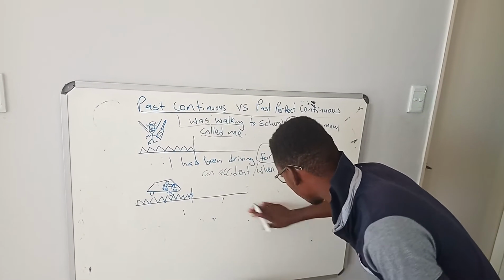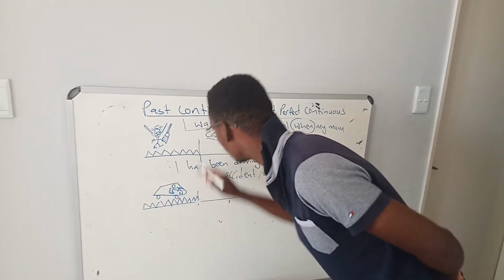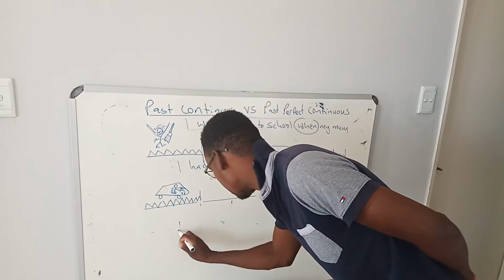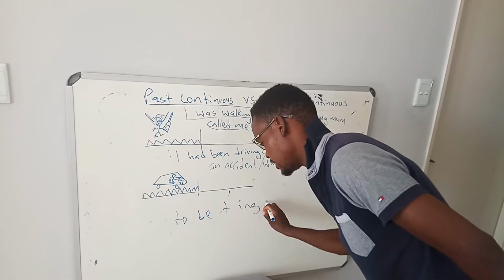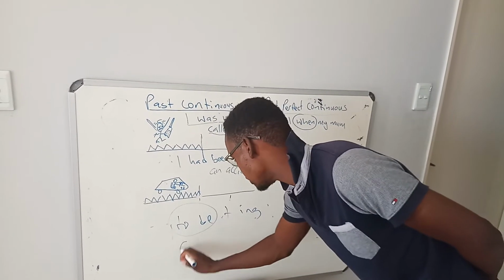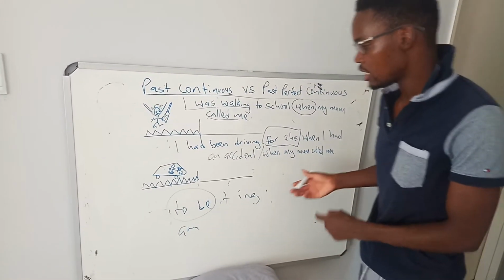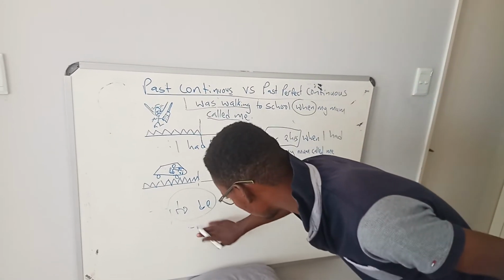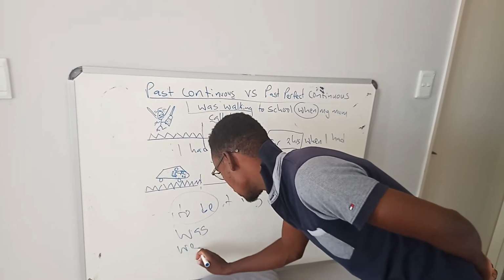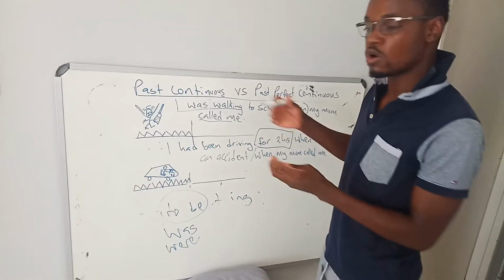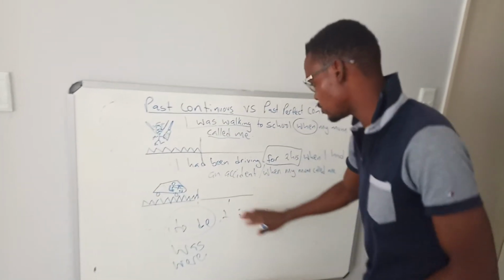Here I want to explain how you form these two tenses. Okay, so in past continuous, we've got the verb to be plus ing. Okay, when we say the verb to be, it means you can conjugate with am. I am walking. Okay, but here we are talking about the past. So in the past, we are saying was, were. Okay, when I was walking, when we were walking. So it depends on the subject that you are using here.